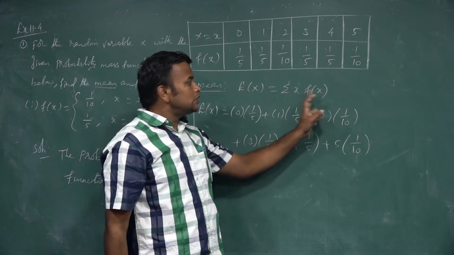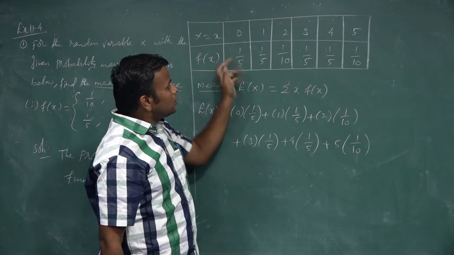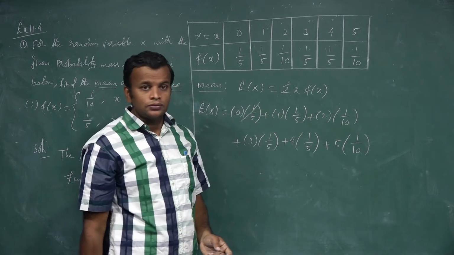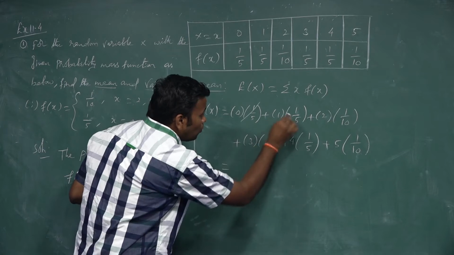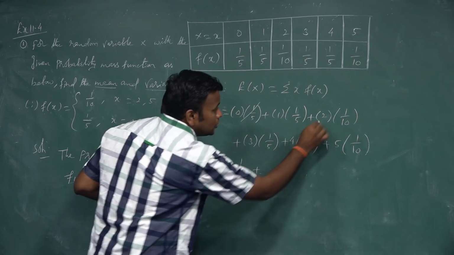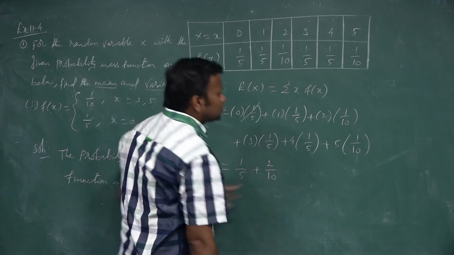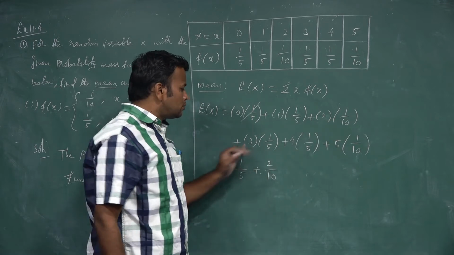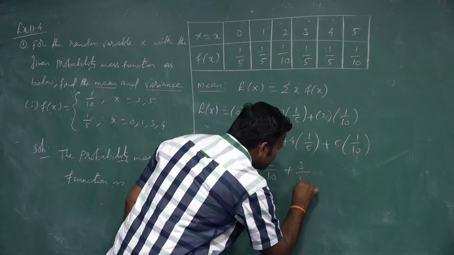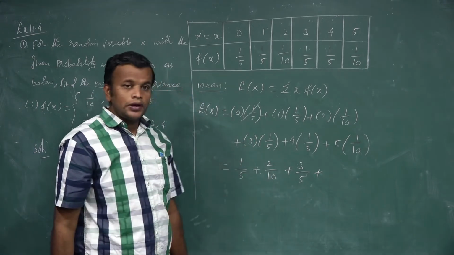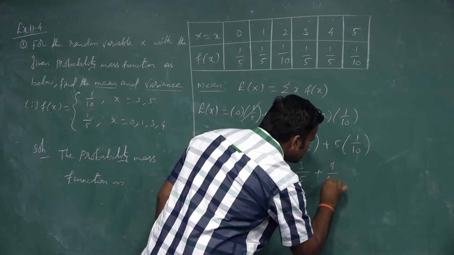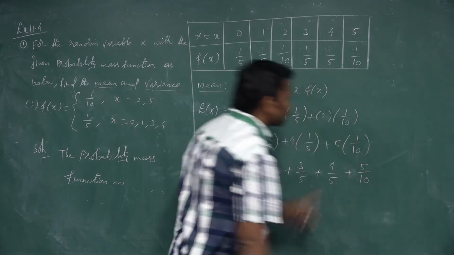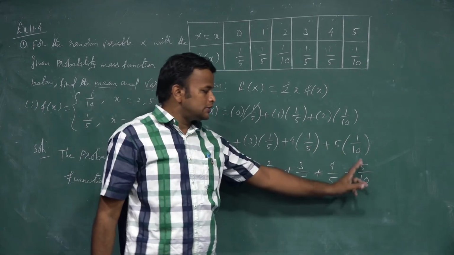So summation of x into f of x means we multiply all the way up to the last random variable. You know very well 0 times anything is always 0. I multiply the rest: 1 into 1 by 5 is 1 by 5. 2 into 1 by 10 is 2 by 10. Cancelling is possible, but since we are taking the LCM, I keep 2 by 10 as it is. Plus 3 into 1 by 5 is 3 by 5. Plus 4 into 1 by 5 is 4 by 5. Plus 5 into 1 by 10 is 5 by 10.